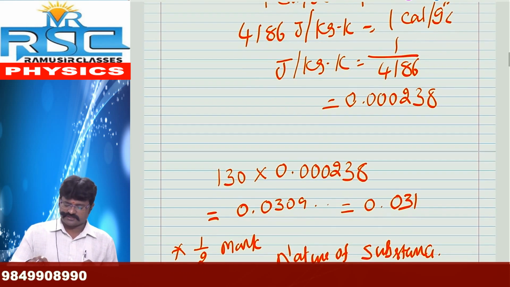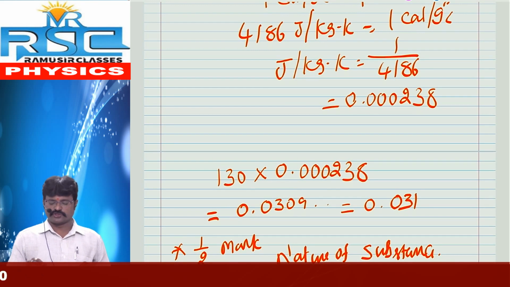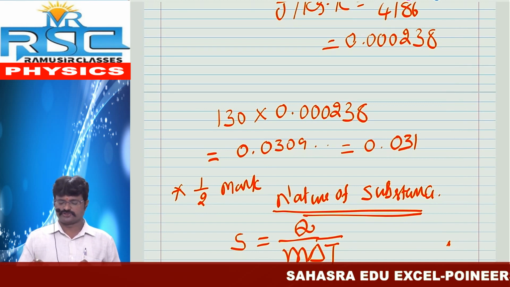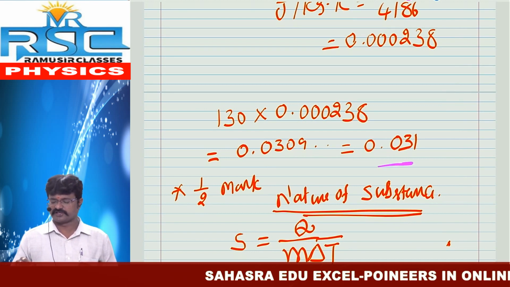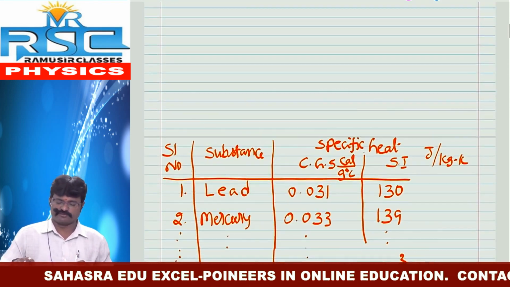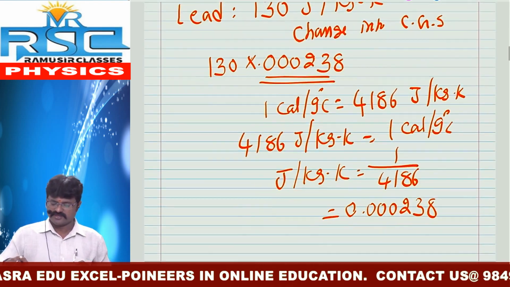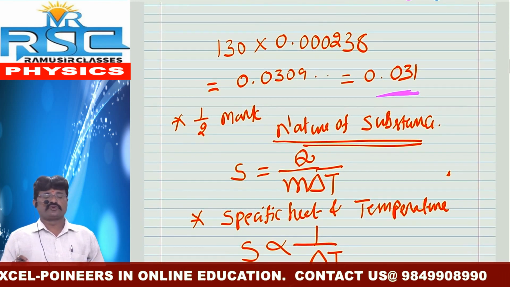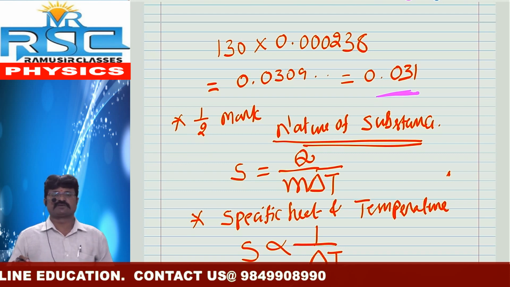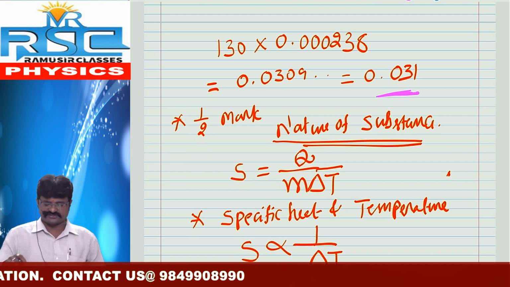Then our joule value multiplied with 0.000238 gives 0.0309, approximately 0.031, which we already took in our table. So like this, we derive CGS values into the SI system and SI values into the CGS system.